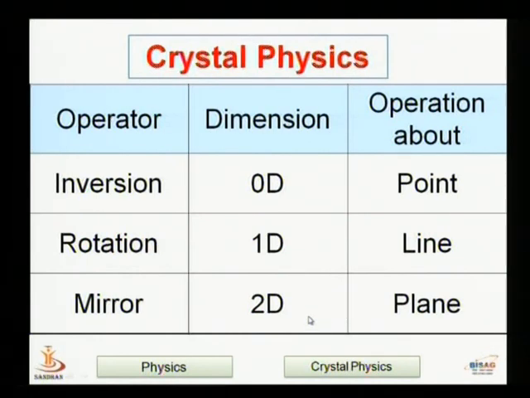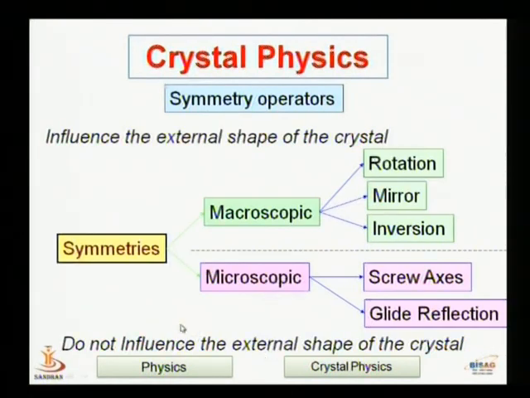We can also classify symmetries into two categories, macroscopic and microscopic. Macroscopic symmetry is that which influences the external shape of the crystal. The examples are rotation, mirror or reflection, and inversion. These operations fall in the category of macroscopic symmetry operations. Second one, microscopic symmetries. So the screw axis and glide reflection, they are